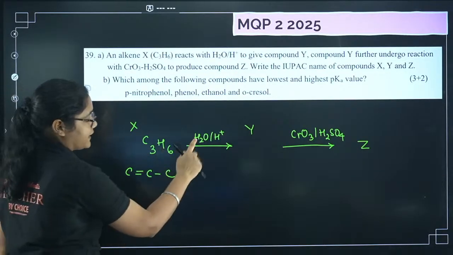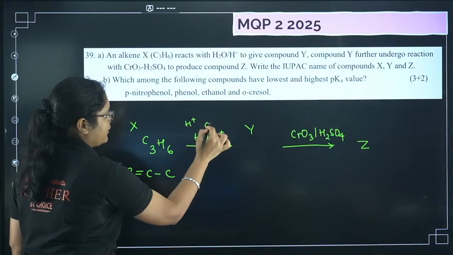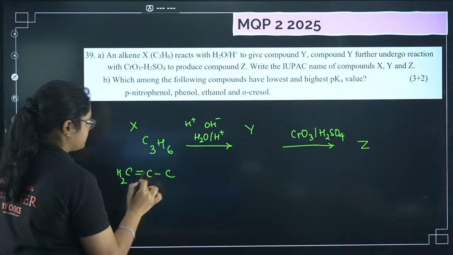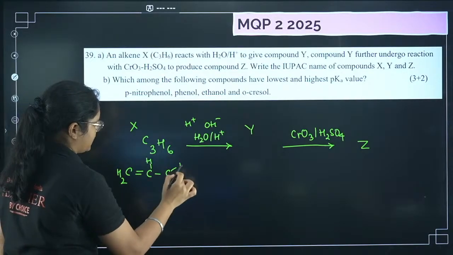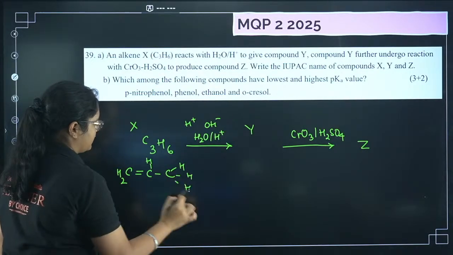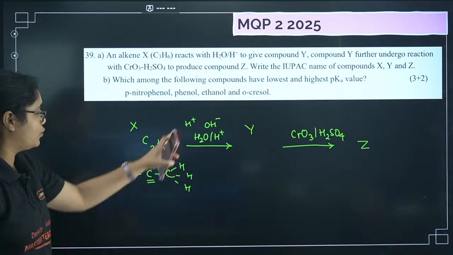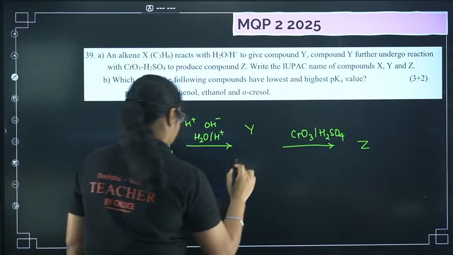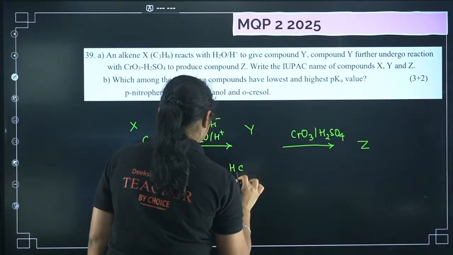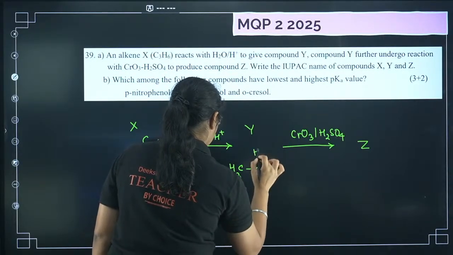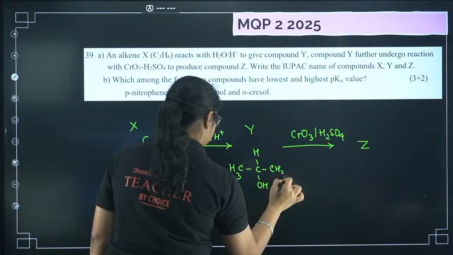H plus is there and OH minus is there, right? OH minus is the negative part. Here I have 2 carbon, here I have 1 hydrogen, and here I have 3 hydrogen. So OH minus will go to the carbon having less number of hydrogen. So OH will attach here. So what I will get? CH3 CHOH CH3.